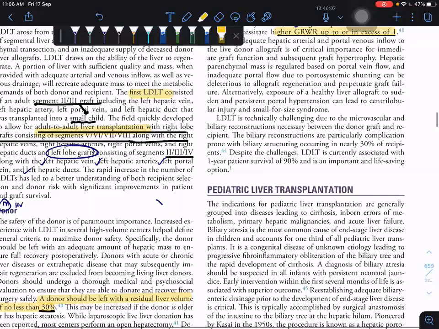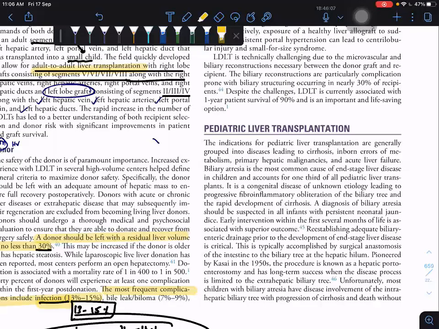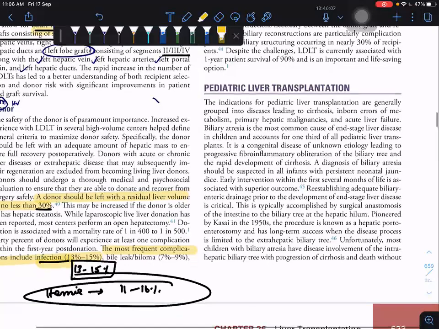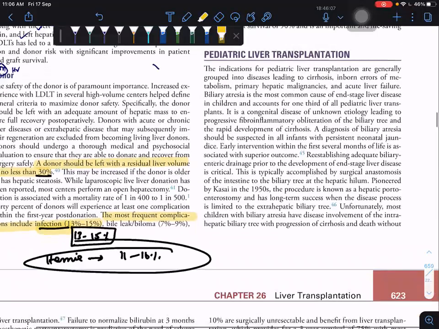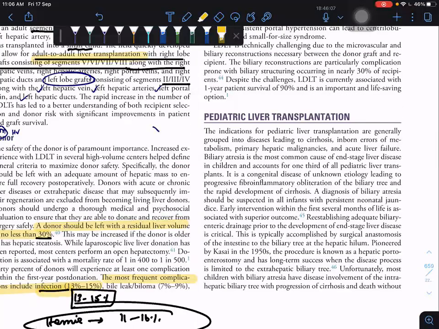Then comes LDLT, live donor liver transplant. One-year post-transplant survival is 90%. Nowadays most of the centers are using live donor liver transplantation only. And one of the complications they are telling in LDLT is that biliary reconstructions are particularly complication prone, with biliary stricturing occurring in nearly 30% of the recipients. This 30% and 90% you have to remember in case of LDLT.